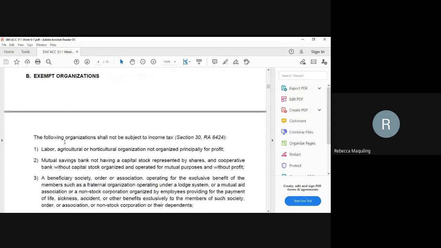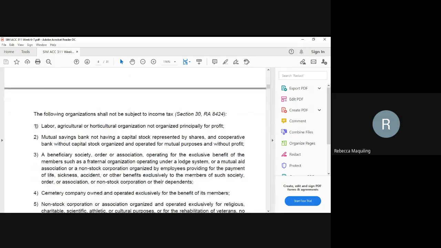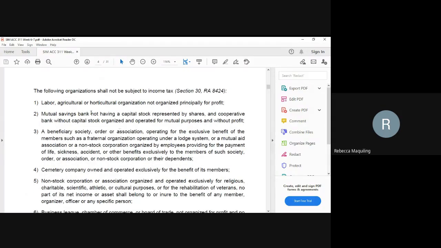So the following organizations shall not be subject to income tax. Familiarize with this. These organizations are not subject to income tax, meaning they are exempt, no? Because they are not subject to income tax. So we have labor, agricultural or horticultural organization not organized principally for profit. They are not taxable. The mutual savings bank not having a capital stock represented by shares, and cooperative bank without capital stock organized and operated for mutual purposes and without profit.